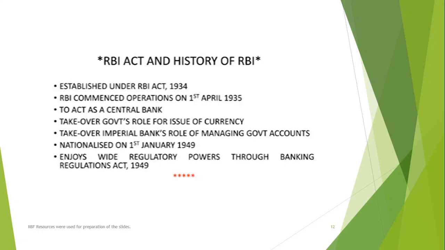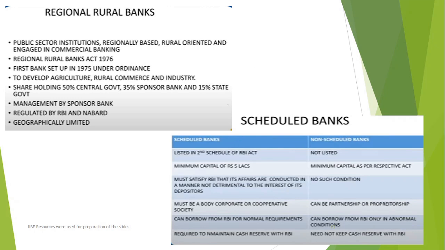Then RBI took over the imperial banks, merging them all together. Nationalization happened on 1st of January 1949. A little bit late, but once it is nationalized, it is under government control. So even today, you see lots of debates regarding the autonomy of RBI. The government is compelling RBI to do lots of things which otherwise it might not have done if it had been an autonomous body. Even so, RBI and the government at the center need to work in coordination, else it is not possible to take your economy faster.